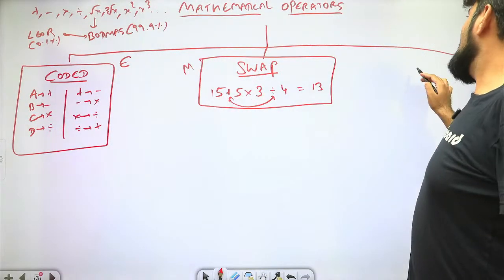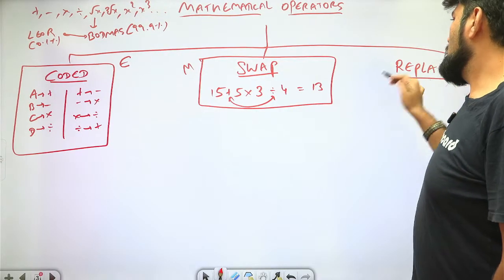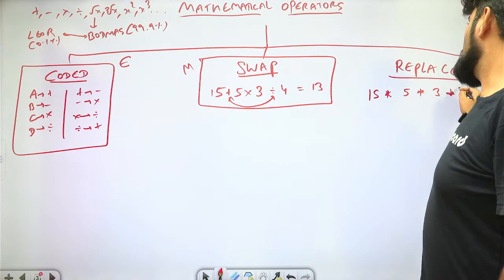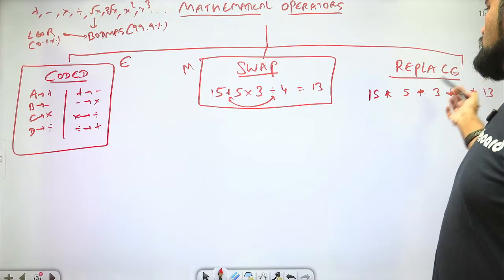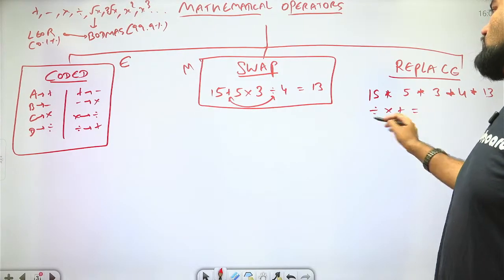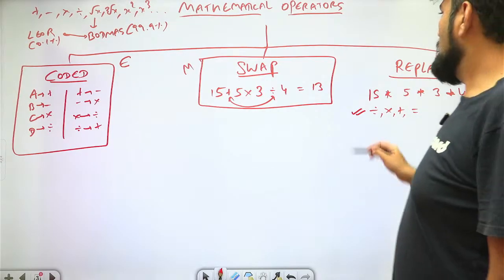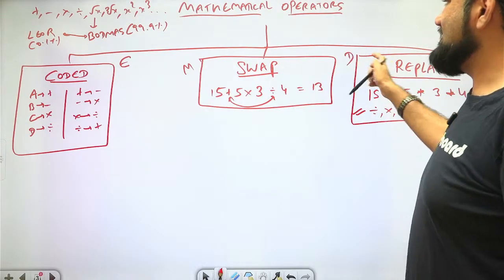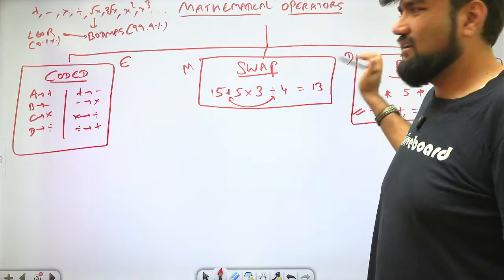And the third one is a replacement based question. So the same equation only, I'll take, let's say, 15 asterisk 5 asterisk 3 asterisk 4 asterisk 13, and they'll give you options with various combinations of signs. One of the options will be divide, multiply, plus, equal to. So you will choose that as your correct answer and you will replace it here and that's it. So this is your replace based question. This can be slightly challenging. Actually, these 2 are of a similar category. They can shift between moderate and difficult. This is mostly easy only.